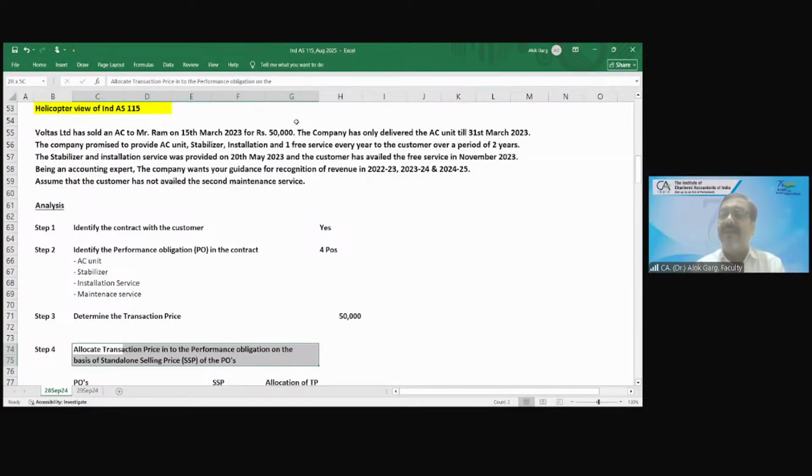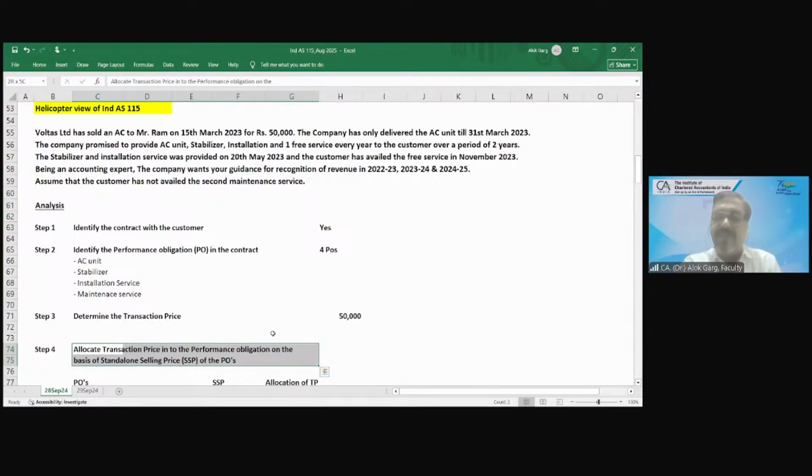So maintenance service, free maintenance service. If this company will not give you maintenance service, can't you get a maintenance service? You call a mechanic and say, please service my air condition. You will pay 500 rupees for window AC, and he will get the maintenance done. He will get the service done. Okay, what does it mean?